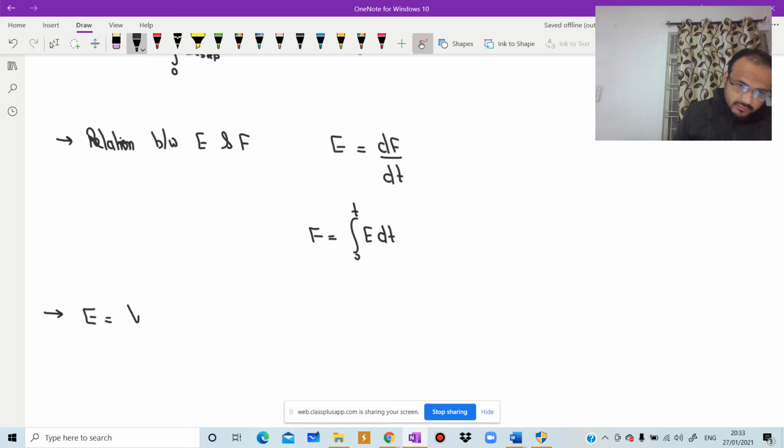E is equal to v by m dot times C pulse, and F is equal to v by m dot times C step.